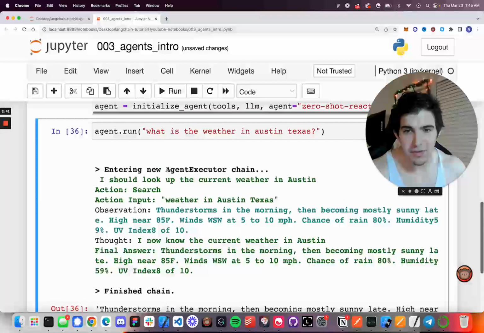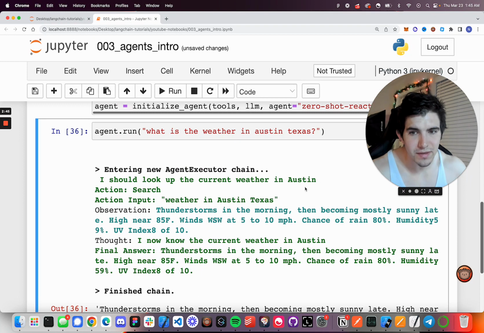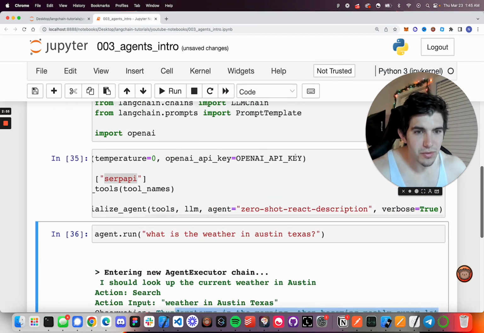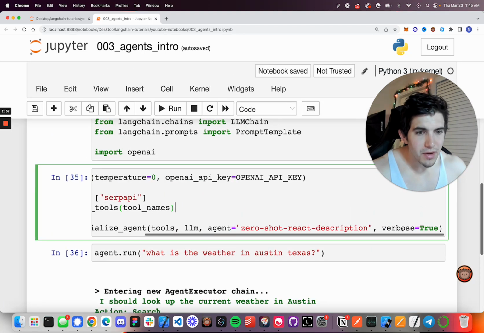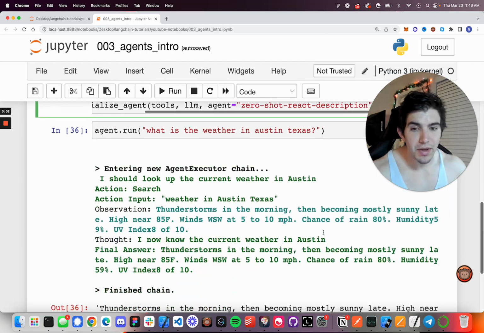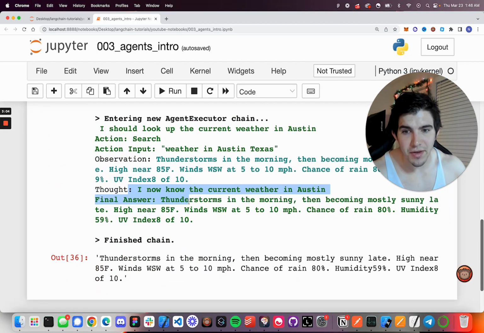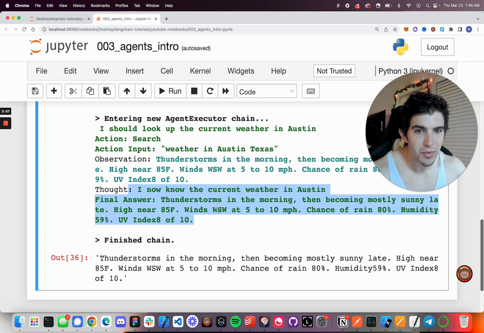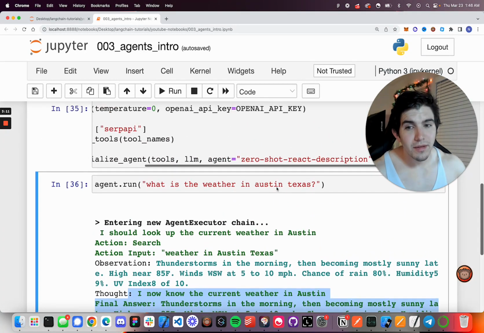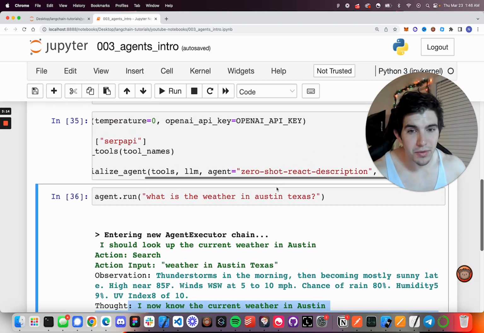So we can see entering new agent executor chain, and it thinks I should look up the current weather in Austin, Texas. Action: search. Action input: weather in Austin, Texas. Observation. This is where that verbose equals true comes into play. It's printing out to the console, hey, this is what's going on under the hood. Then you can see it has the thought that, I know the current weather in Austin, and so on. So it's pretty cool, and this is just scratching the surface of what you can do with agents.